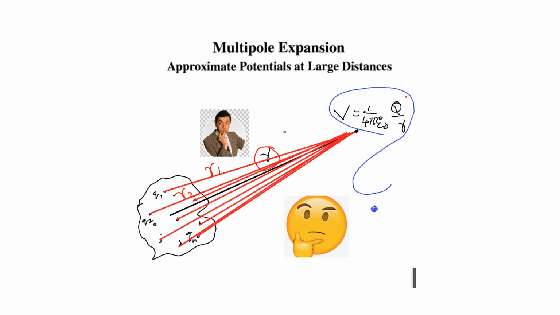Also the charge contributions are different. So the assumption that we treat the localized charge distribution like a single charge is not completely true in some cases. That is why we are going to use what is called a multipole expansion to find approximate potentials at large distances.